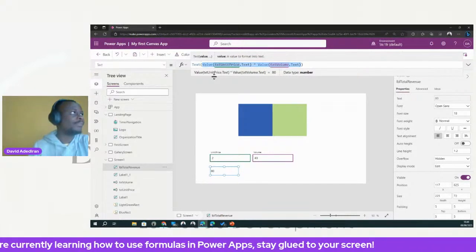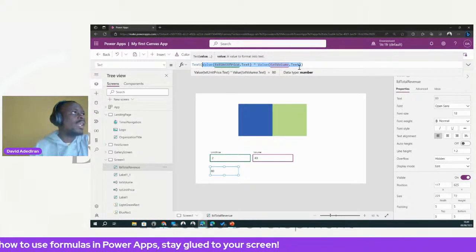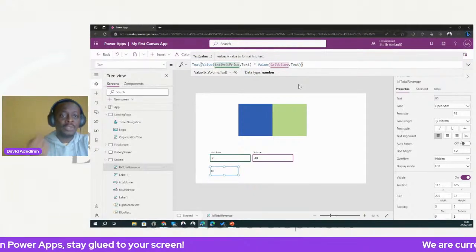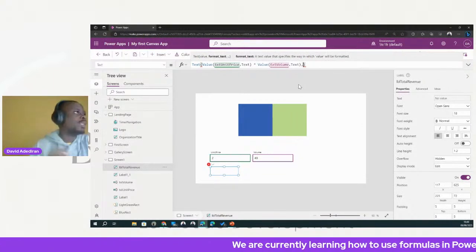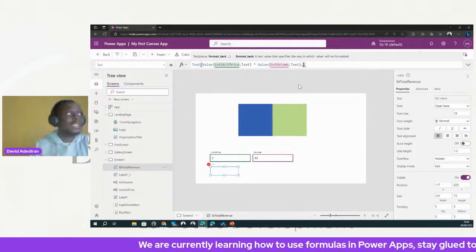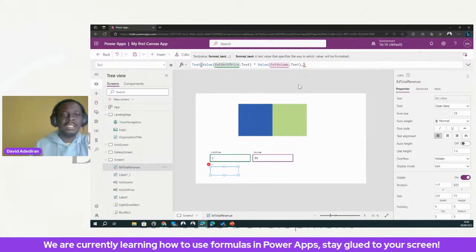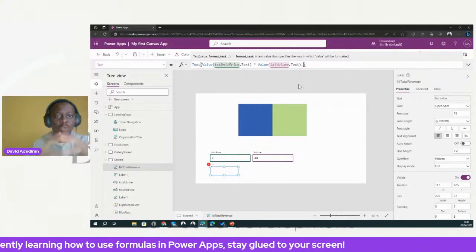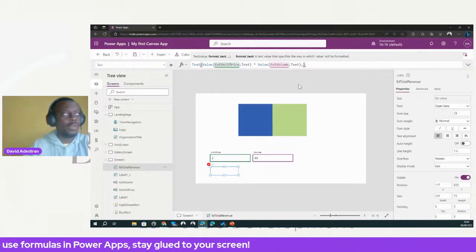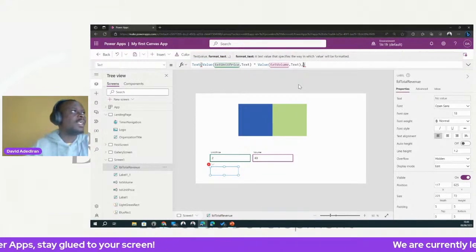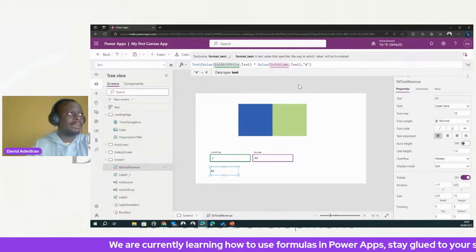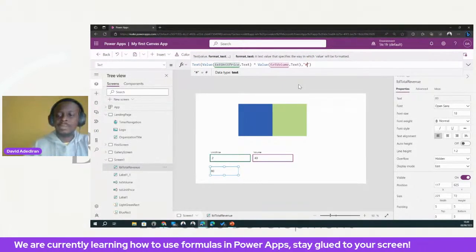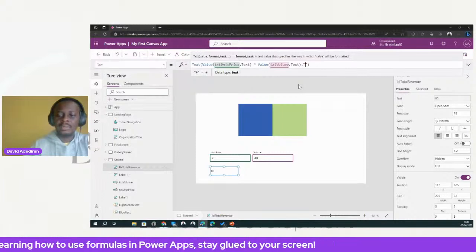Now, if you want to add a new parameter into a function, use a comma. A comma allows you to add another parameter. So what's the next parameter? I want to format this text, and the format is going to be a text itself. How do you want to format it? This is how it works. Let me see how that looks.